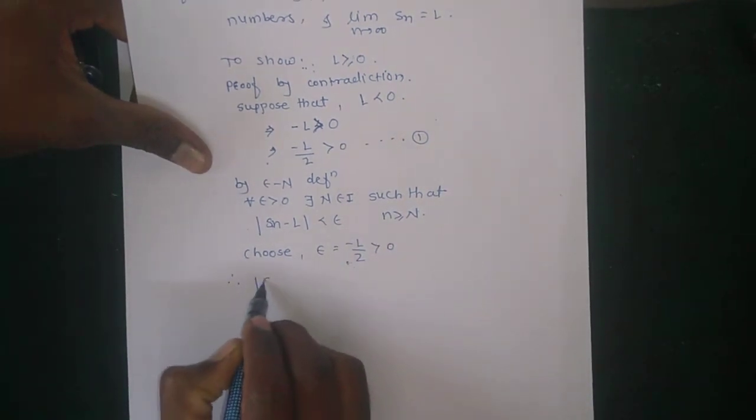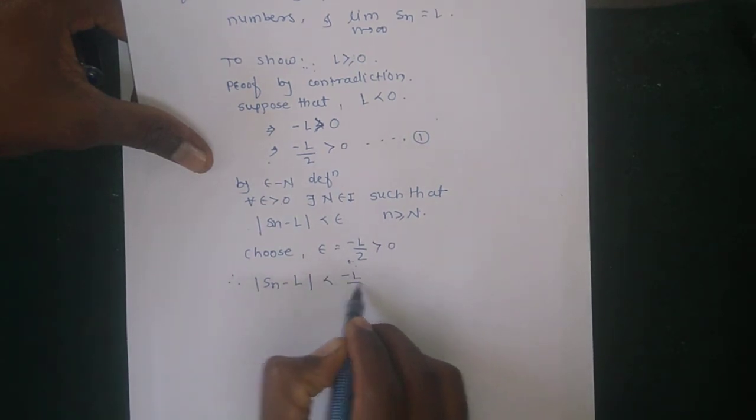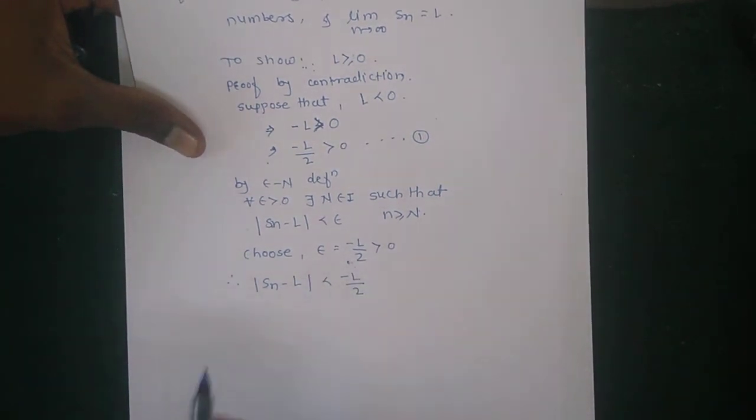Then mod of Sn minus L is less than minus L by 2.